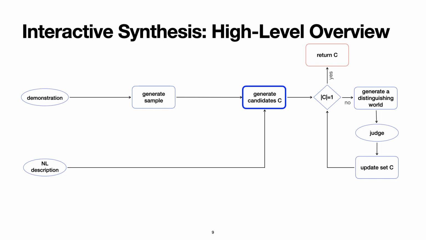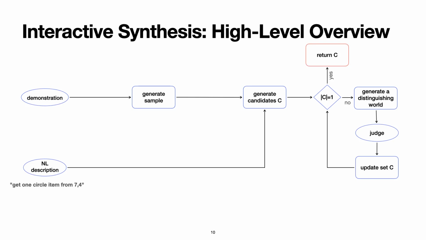In order to narrow it down to a single candidate, we generate worlds and robot executions in them so that, based on the user's judgment on whether or not it matches their intent, at least one candidate can be eliminated. Eventually, there will be only one candidate remaining in the set, and that candidate will be returned. Let's now consider the individual parts of the system on our example.